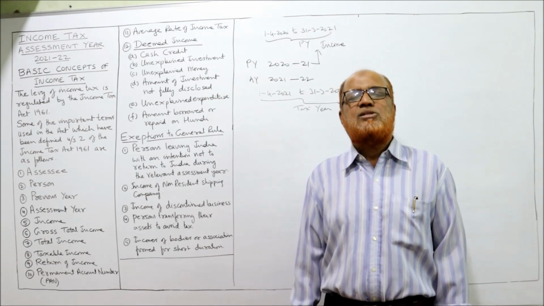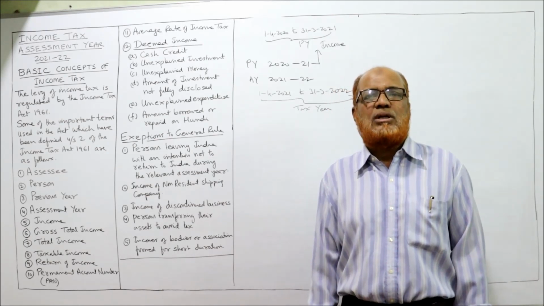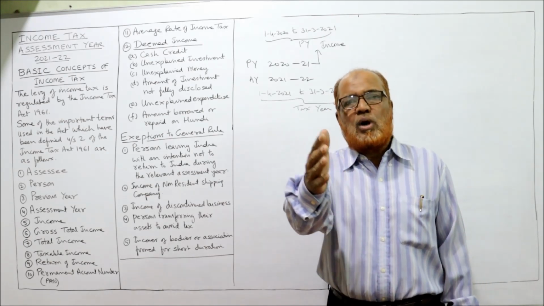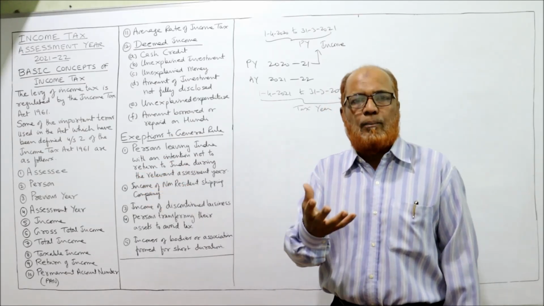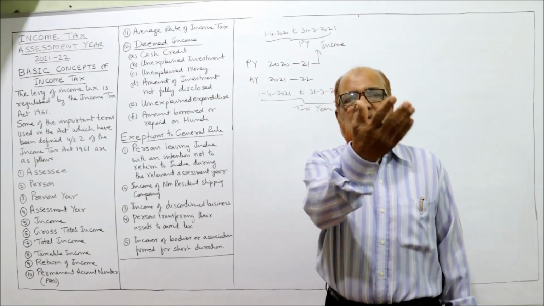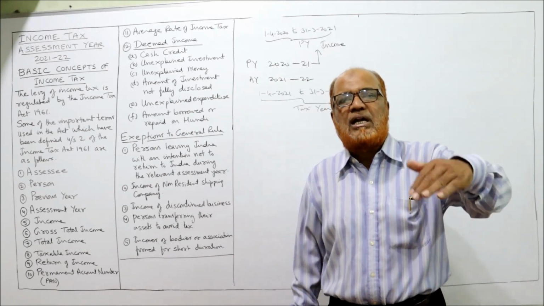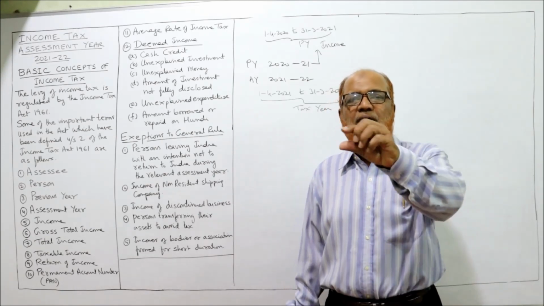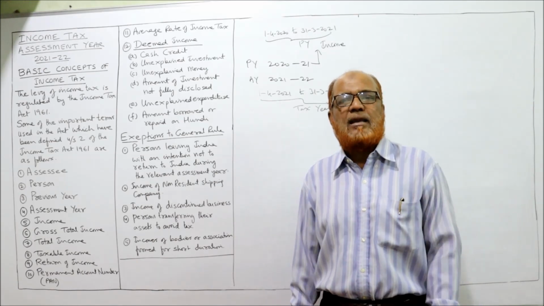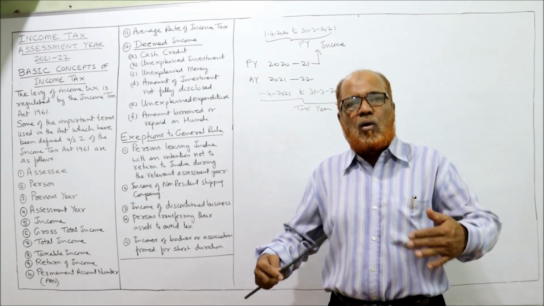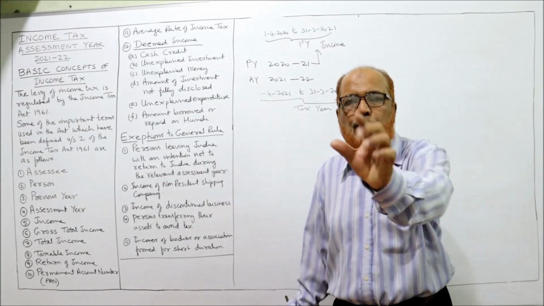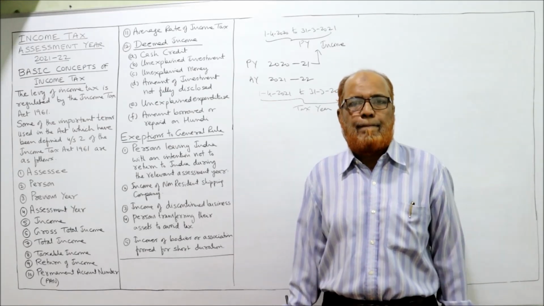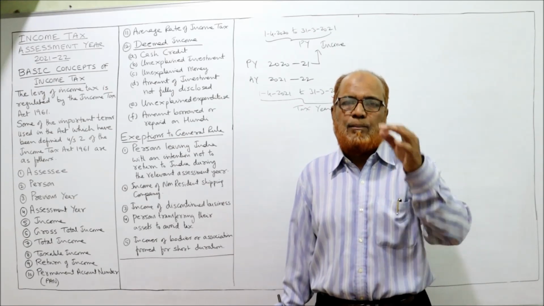That identity number is called permanent account number. So a person has to apply to the assessing officer to be allotted a permanent account number. Whenever he is filing the return, whenever he is communicating with the income tax department, he has to specify his PAN. So accordingly, the assessing officer will recognize that person through PAN number, not through name. The PAN is very, very important.